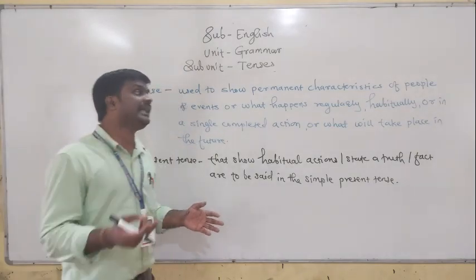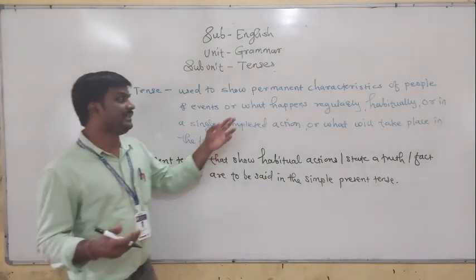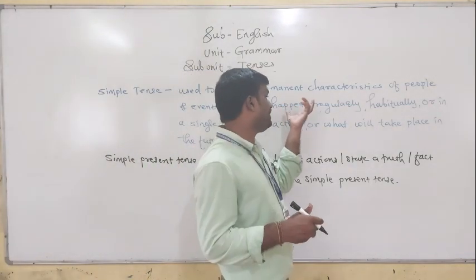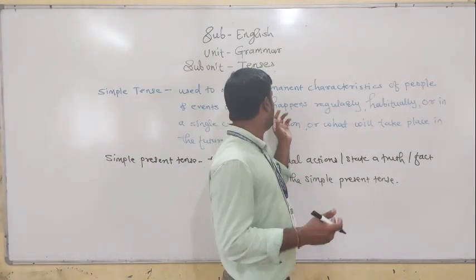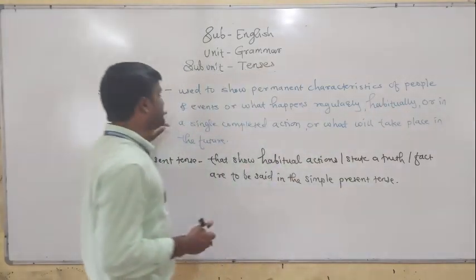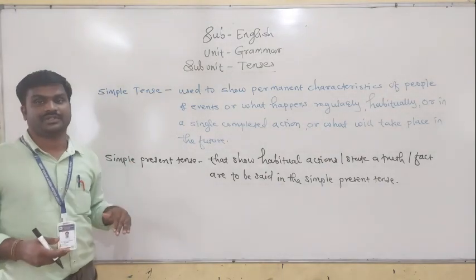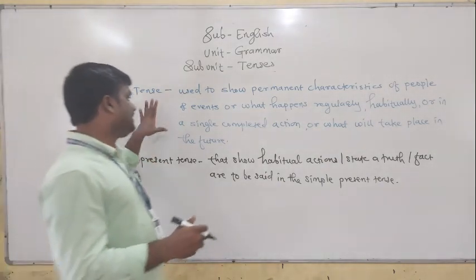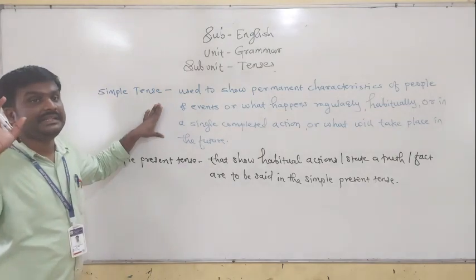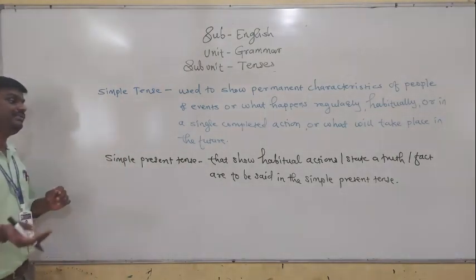This is a regular action that happens regularly, and that's why to denote such actions we use simple tense. We use it for what happens regularly, habitually, in a single completed action, or what will take place in the future, whether simple present, simple past, or simple future tense.